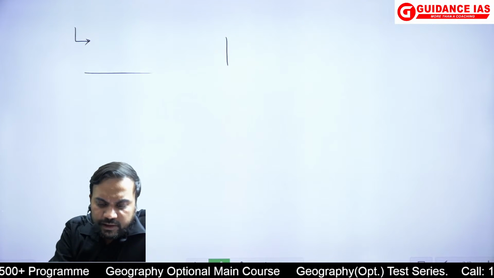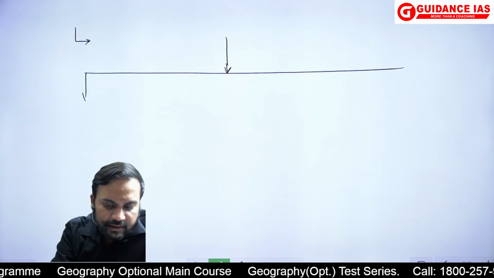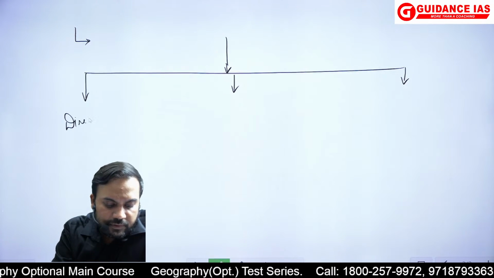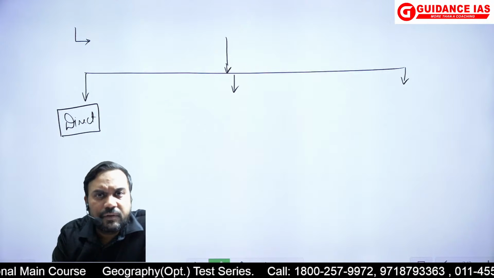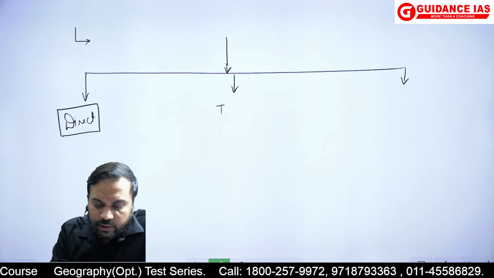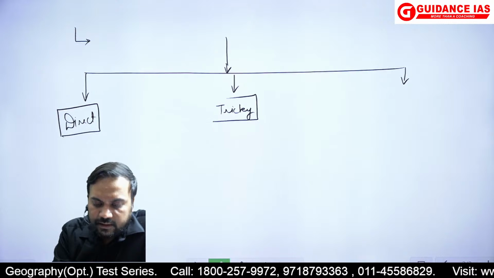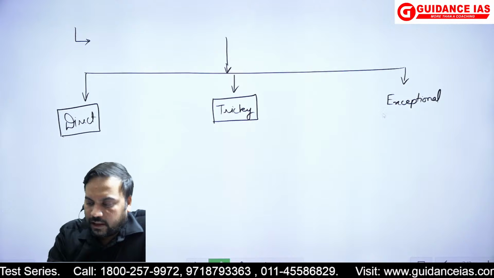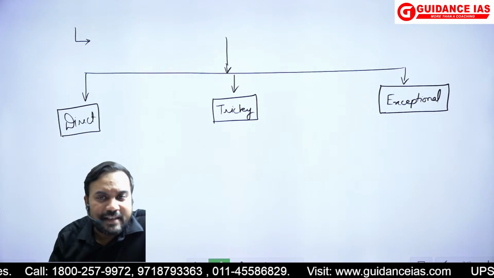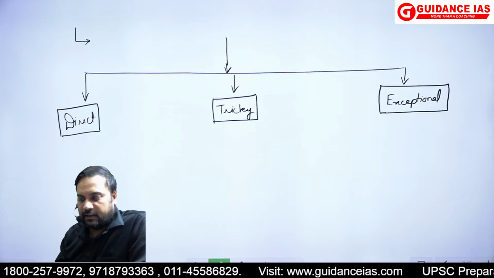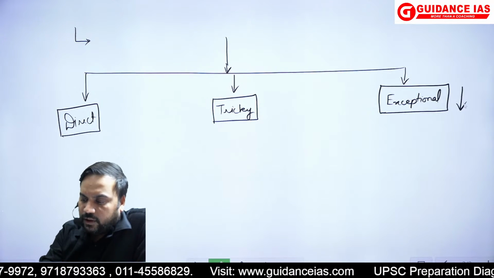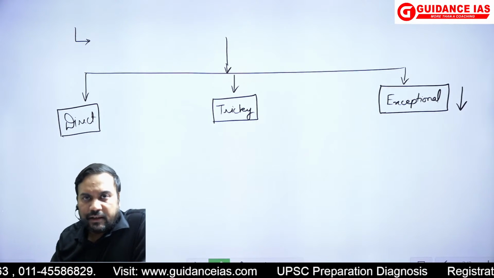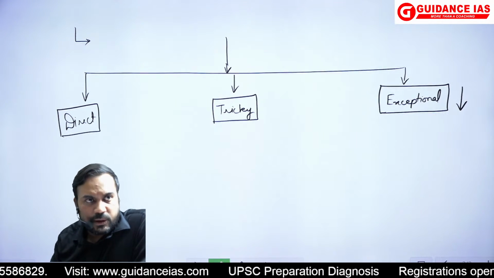As I have told you so many times, in the examination there are three types of questions. There is the presence of direct questions, and there were so many direct questions. There were some questions which could be classified as tricky, and some which can be called exceptional type of questions. So they're always there. This time, however, one thing is very clear: exceptional questions were very less. And more or less, there was something we could have written in most of the questions.